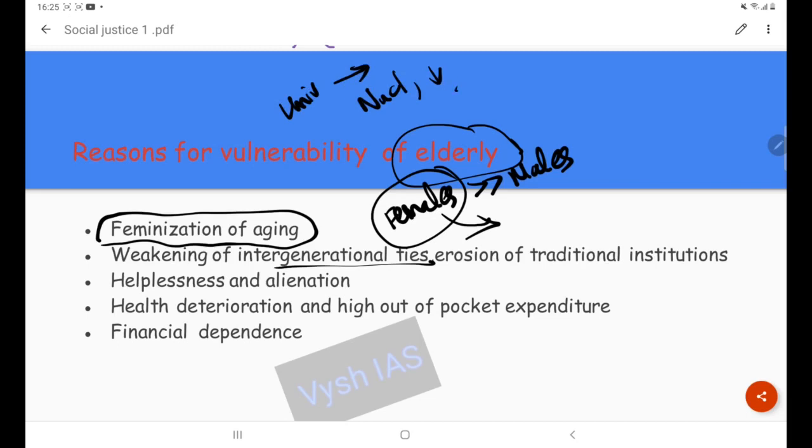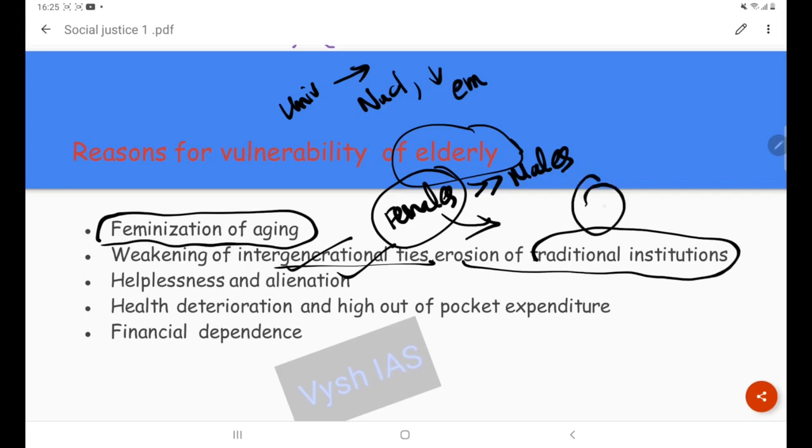Many people are embracing privacy too much. So this is like a weakening of intergenerational ties. This denies the needed emotional support to the elderly people, and there is an erosion of traditional institutions and gatherings like marriages or family functions, or family as a bigger institution. These things are eroding. So this is invariably affecting the elderly people badly.